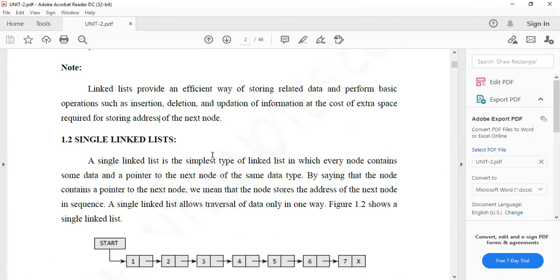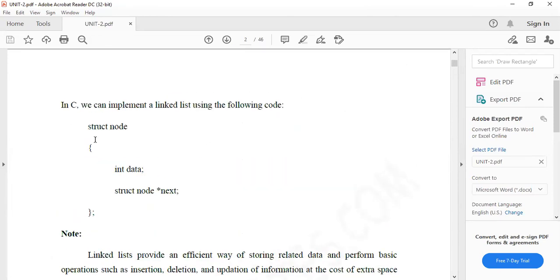Before this I'll tell you here. Actually, the linked list will store the values in which type? Node type. The linked list will store the values in which type?